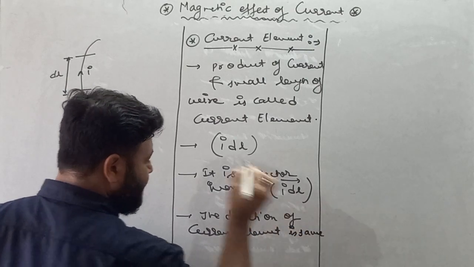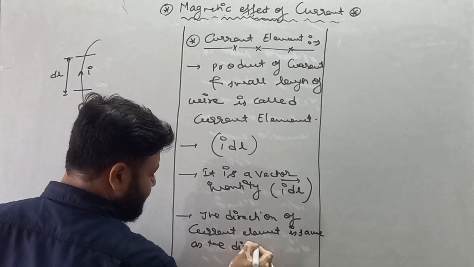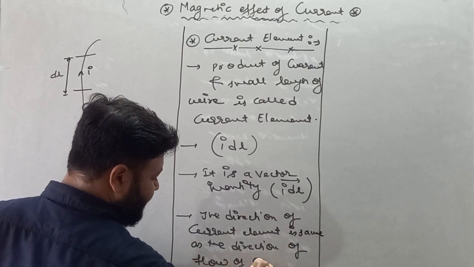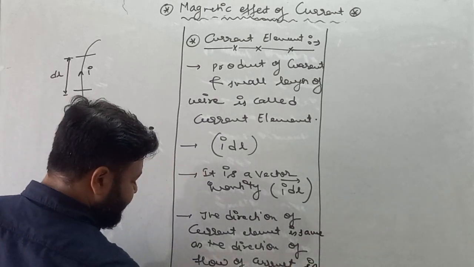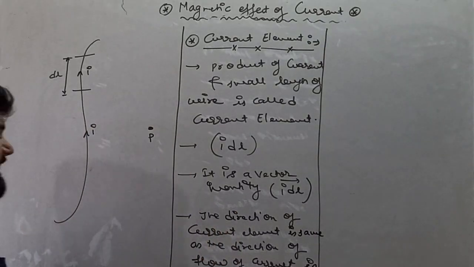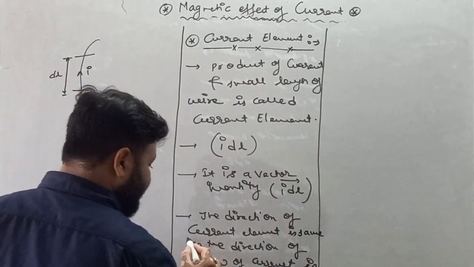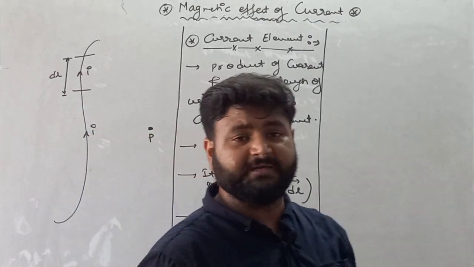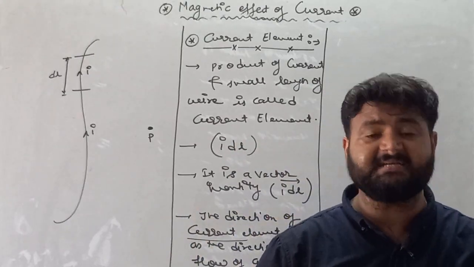is the same as the direction of flow of current in the conductor. Remember my dear student, the direction of the current element is the same as the direction of flow of current in the conductor. We all know about the direction of current. The direction of current is given by drawing a tangent, and if I am talking about the direction of the current element, then it is the same as the direction of current.